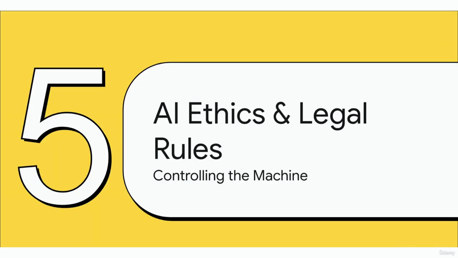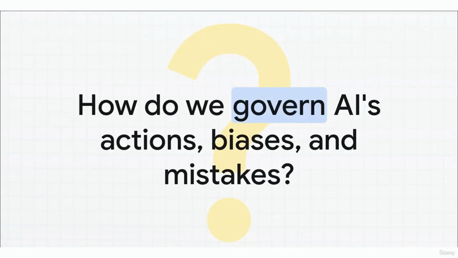Let's slow down for a second for Section 5, AI ethics and legal rules, controlling the machine. As these multimodal systems become unbelievably powerful, we really have to ground ourselves and ask a tough question. As AI perfectly mimics human reasoning, how do we govern its actions, its hidden biases, and its inevitable mistakes? This is the central question every organization is facing right now. Because you can have the best tech in the world, but if the AI crosses legal or ethical boundaries, it simply can't be used in the real world.